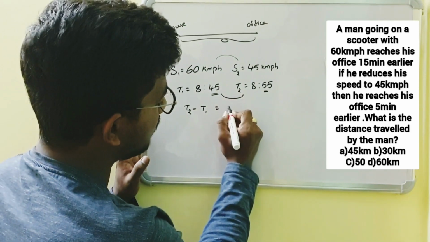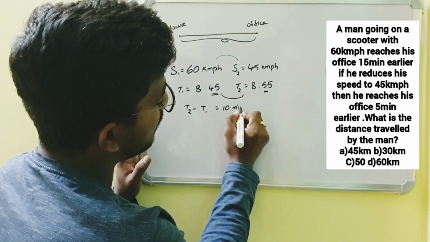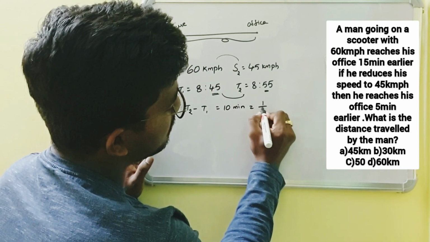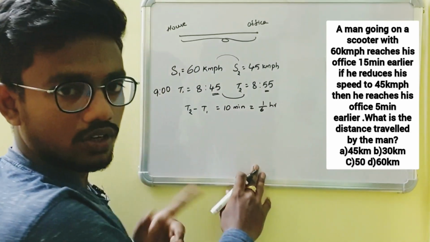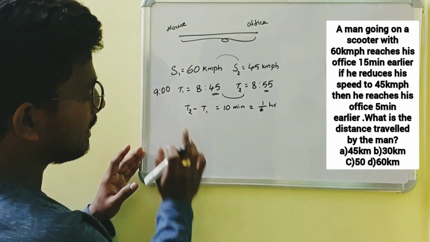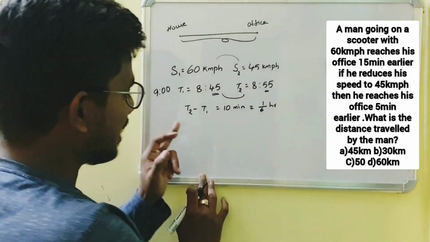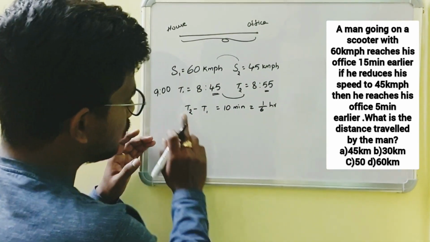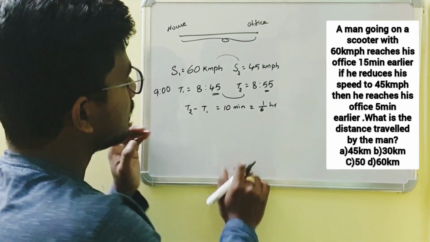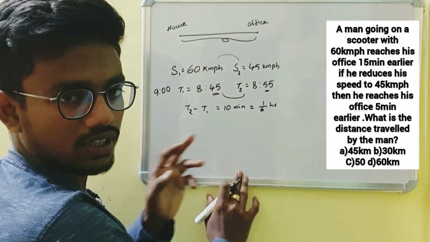So we have a 10 minutes difference. If we convert it into hours, it is 1/6 of an hour. See, t2 minus t1 is nothing but, we know that time is equal to distance by speed. So here t2 is nothing but the distance by speed of the man.